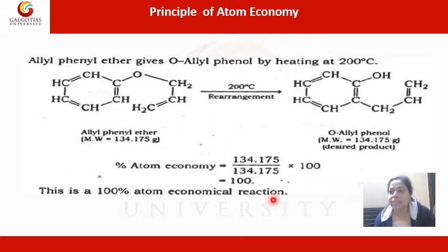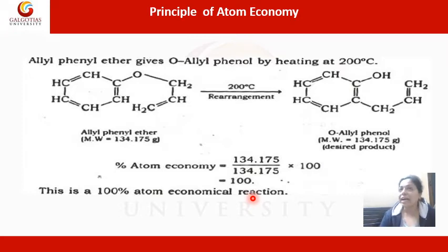what does a rearrangement reaction mean? It means that the atoms are only rearranging among themselves. There is no gain or loss of atoms. Because there is no gain or loss of atoms, the total number of atoms in the reactant and the product side remains the same. And that is why the percentage atom economy is 100.